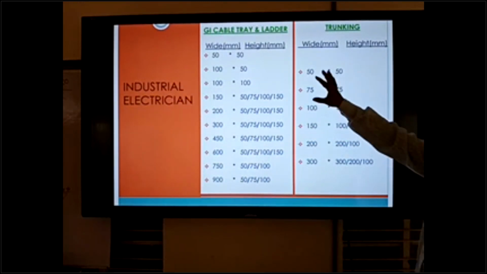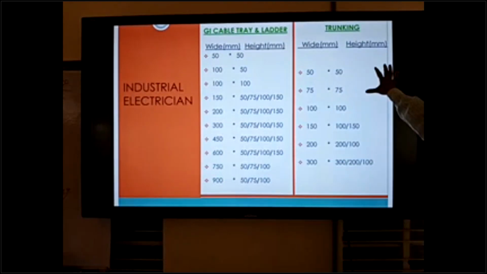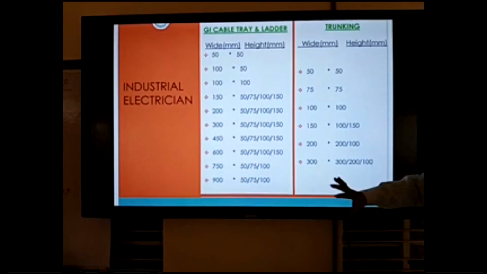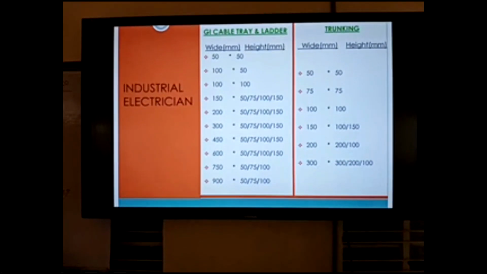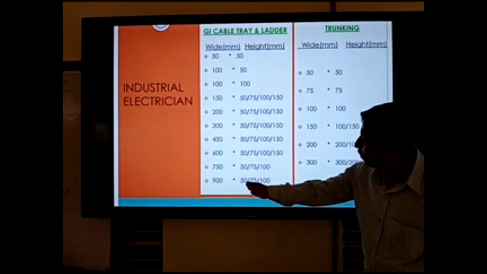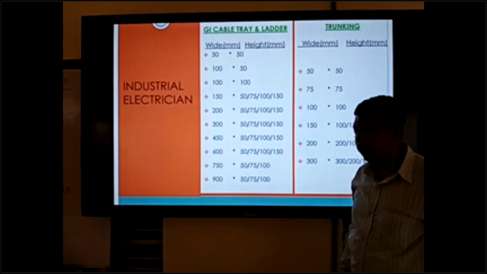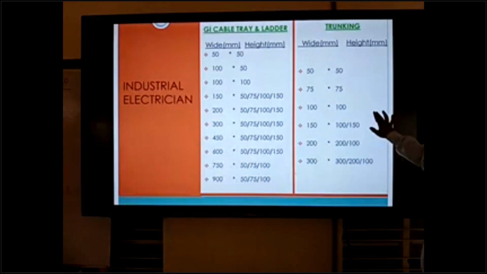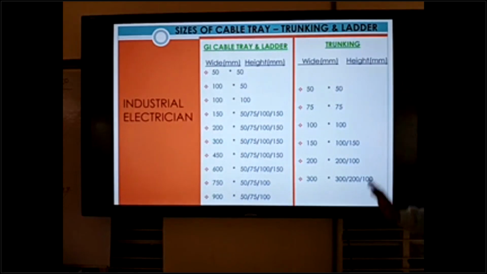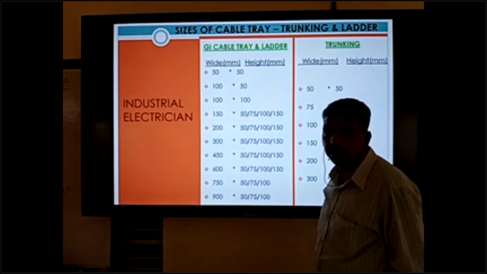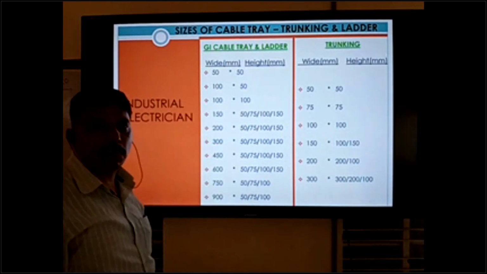So we have cable tray and ladders on one side, and trunking on the other side. Trunking is only available up to 300. Okay, 300 or more is not coming. But cable tray and ladder is coming up to 900 mm. Clear about this one? Sizes of cable tray, trunking and ladder. I hope all of you are clear and make your notes also.